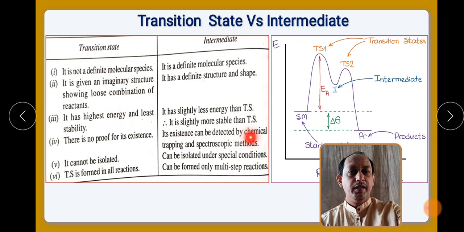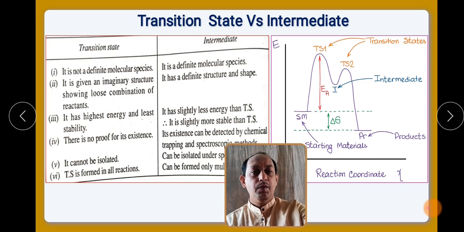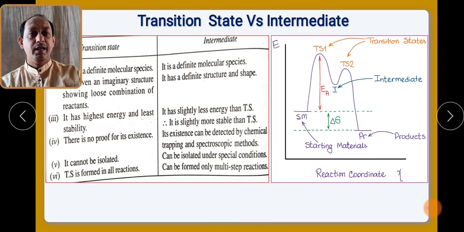The existence of an intermediate can be detected. A transition state cannot be isolated, whereas an intermediate can be isolated in special conditions. This is a very important difference. A transition state is formed in all reactions. Remember, a transition state is formed in every reaction, whether it is a 1-step, 2-step, 3-step or multi-step, but an intermediate is formed only in a multi-step reaction. So with more than 2, 3, 4 steps the intermediates are formed. These are the basic differences in terms of the transition state and intermediate.